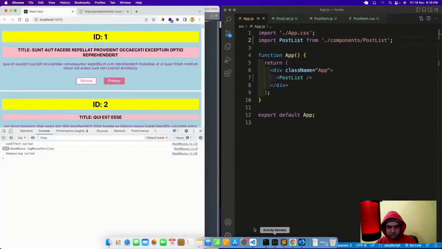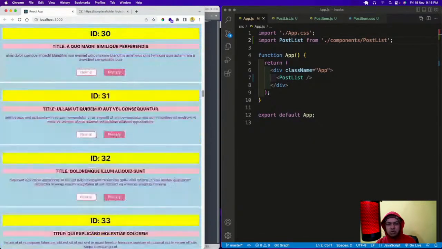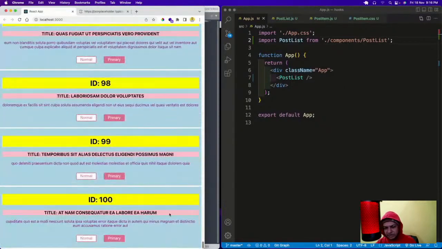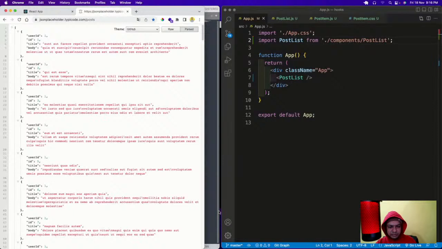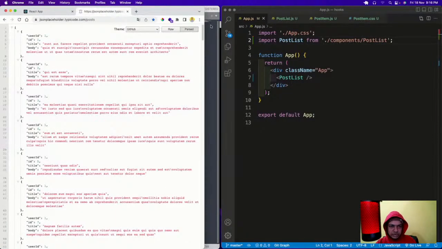The data is there or not? Yeah, so the data is there and I'm getting all the data from this API endpoint and showing it as live posts. So this is how the whole internet works, from Amazon to a post site like medium.com. Everything works like that. From the API endpoint we can get the data. So this is how the API call is done, and we are getting all the 100 posts from here.